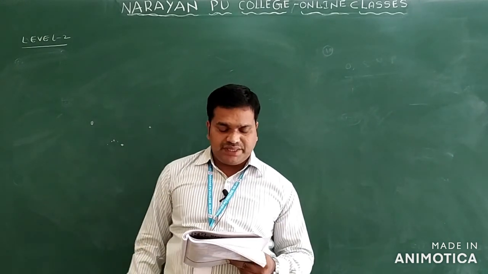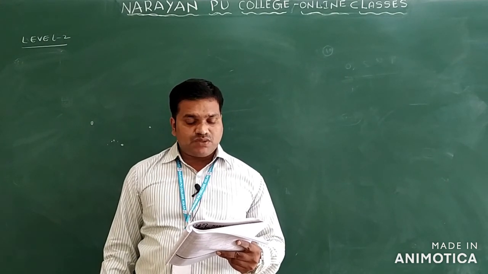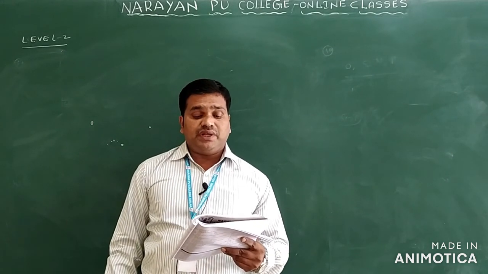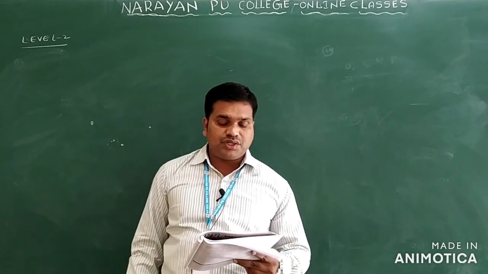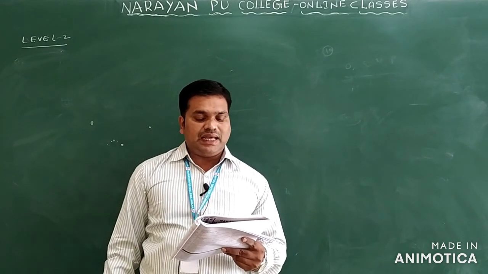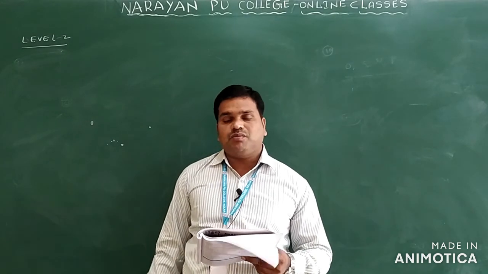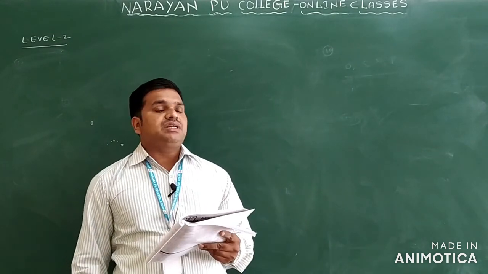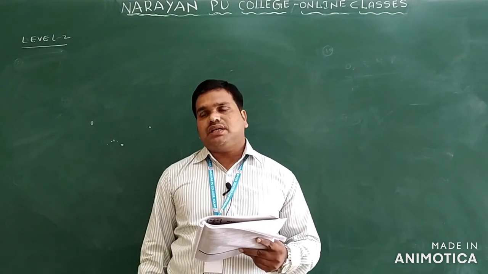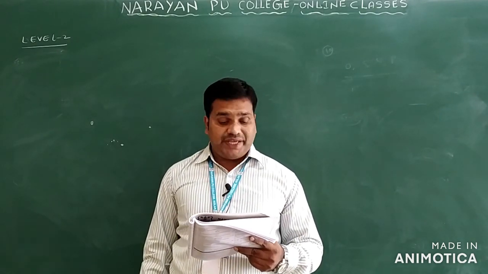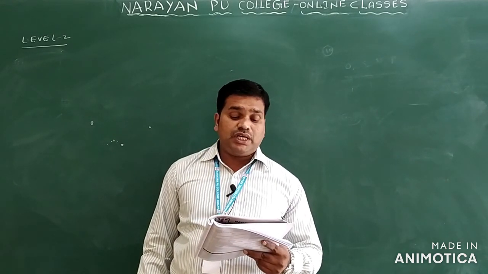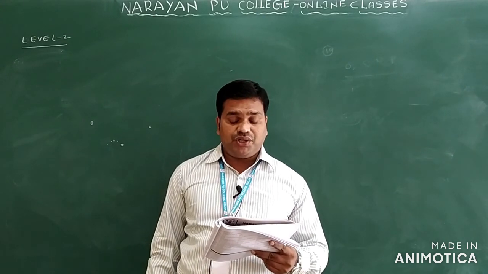Next we can see question number 13. The X-X bond length is 1 angstrom unit and the C-C bond length is 1.54 angstrom units. If the electronegativities of X and C are 3.0 and 2.0 respectively, the C-X bond length is likely to be? They are asking for the bond length. Here two different elements are given, so this is a heteroatomic molecule. For a heteroatomic molecule, the formula we can use is: radius of X plus radius of C is equal to minus 0.09 into the electronegativity of X minus the electronegativity of carbon only.